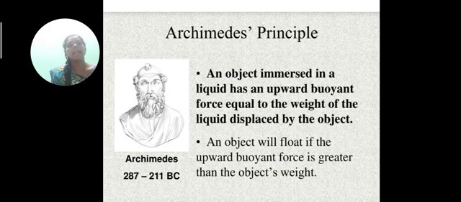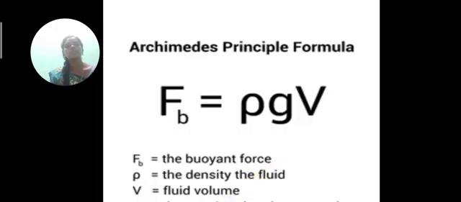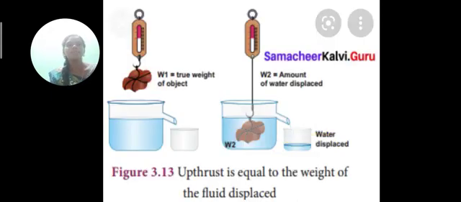Archimedes principle. An object immersed in a liquid has an upward buoyant force equal to the weight of the liquid displaced by the object. An object will float if the upward buoyant force is greater than the object's weight. Archimedes principle formula: F is equal to rho g V, where F is the buoyant force, rho is the density of the fluid, and V is the fluid volume.